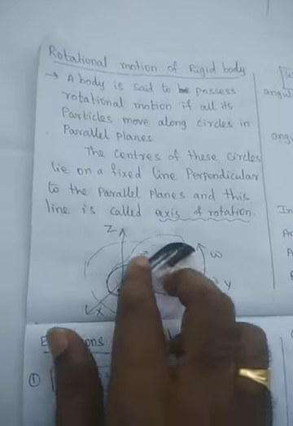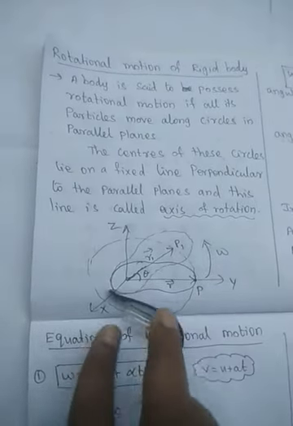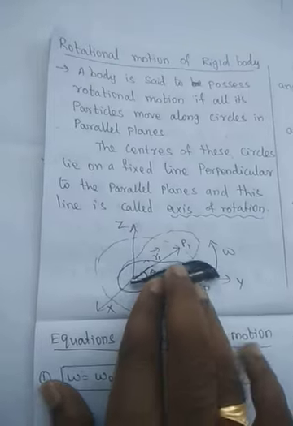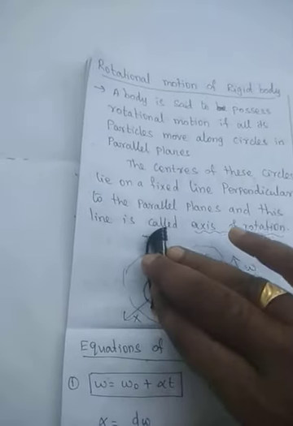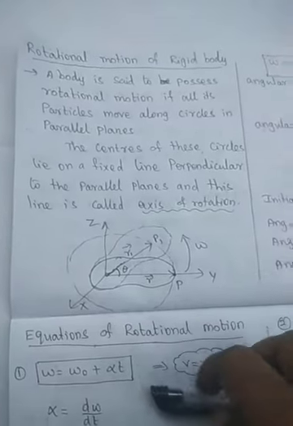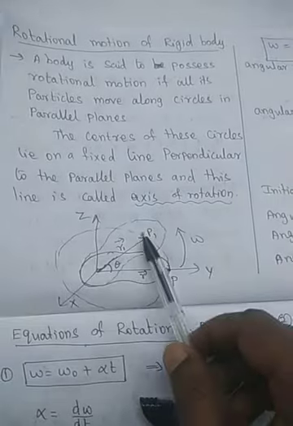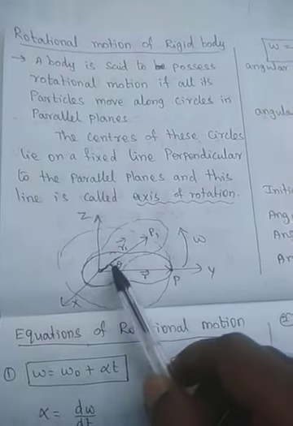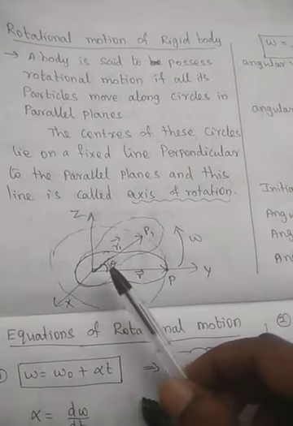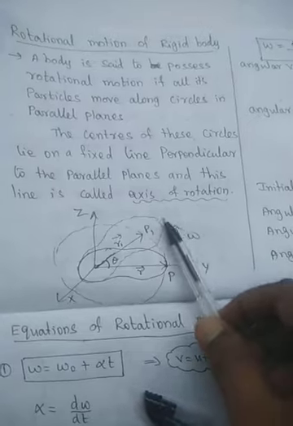So we are rotating like this, yes or no? This will be rotating in a circular motion. Are you able to understand? So this is a point, and this is rotating. This rotation is a rotational motion. What is the angle? The angle between the initial and final position is theta. That is called the angular displacement.